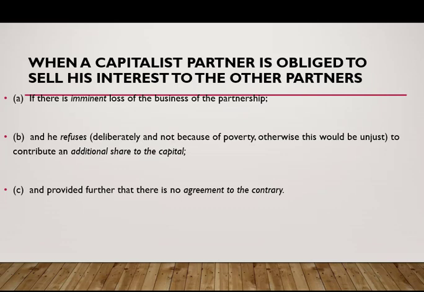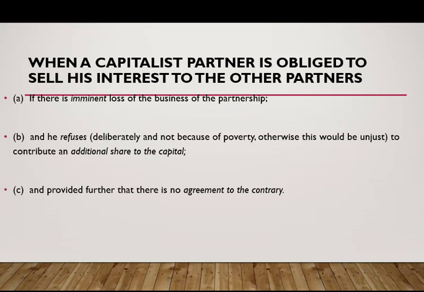So basically, under Article 1791, there is a provision that a capitalist partner may be required to contribute additional capital.